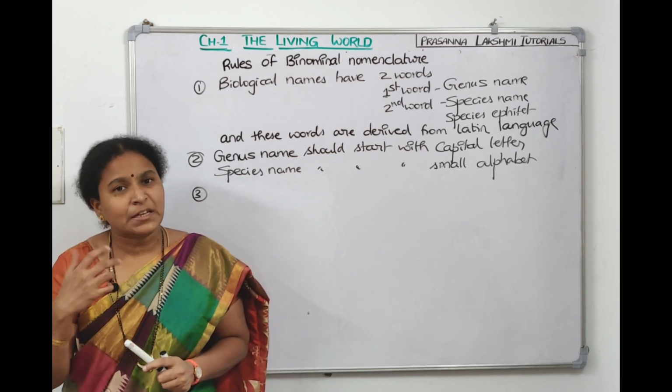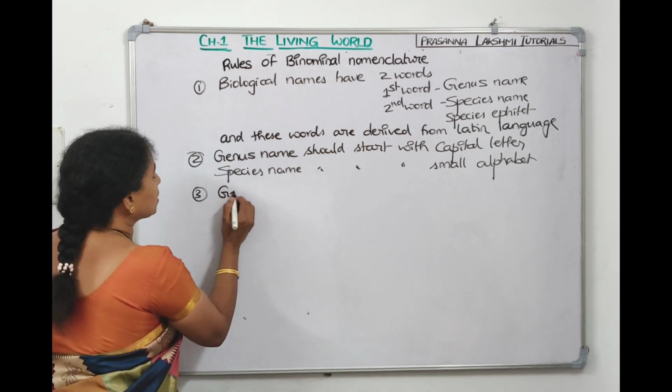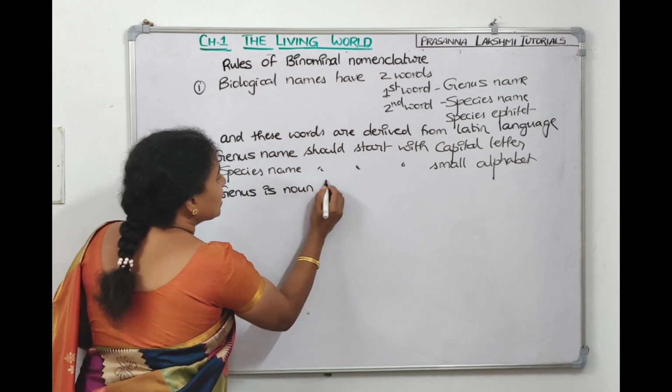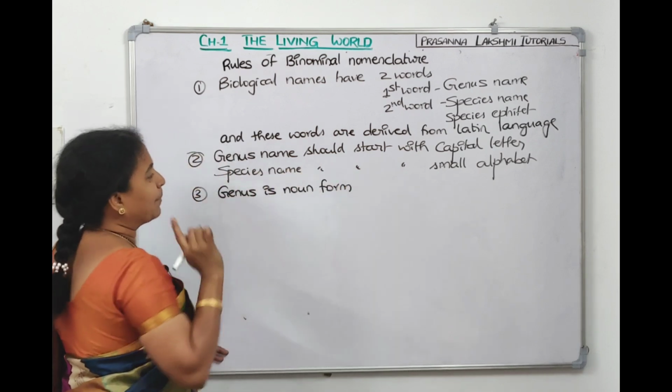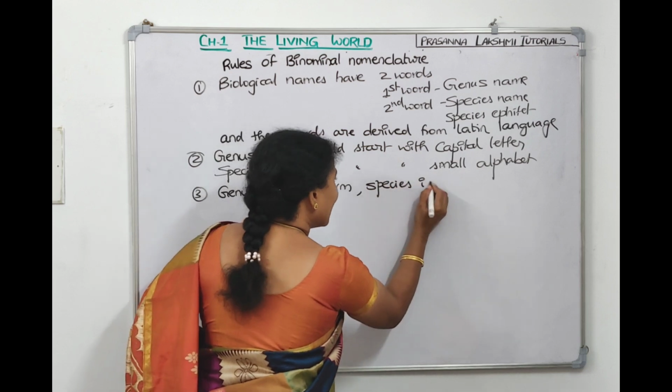Adjective means we give a description about the organism, plant or animal. So genus is noun form, and since it is a noun, we use a capital letter. Species is an adjective.